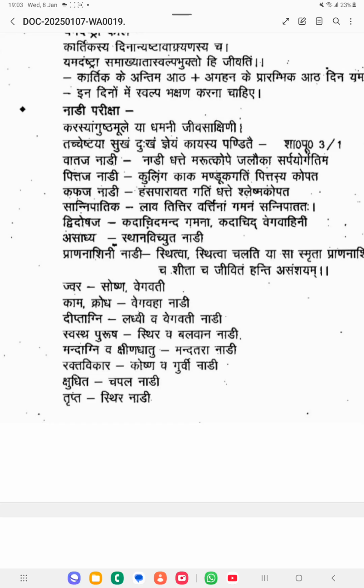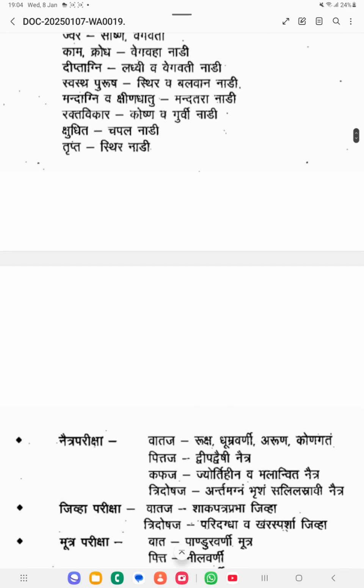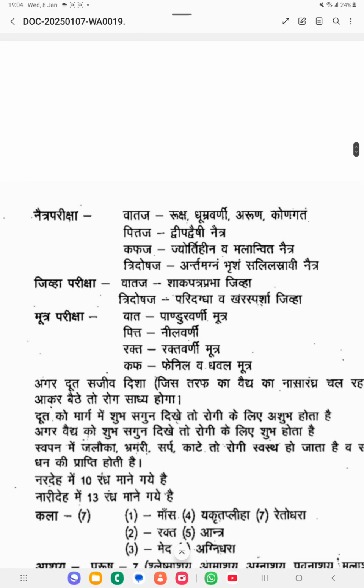Okay, then Swastha Purusha, Sthira and Balavan Nadi will be there. Mandakni, Kshinadadu condition, you will be getting Mandatara Nadi. In Rekta Vigara, Koshana va Guruvi Nadi. Heaviness will be there in the pulse. Then Kshudida. Kshudida means if the patient is hungry. So that time you will be having Chapala Nadi. Okay, it is irregular type of Nadi you will be getting. Then Tripta, Sthira Nadi. If you are in a full satiety, so you will be getting Sthira Nadi. So these are the different types of Nadi and the Gedi of each Nadi. That is very, very important.